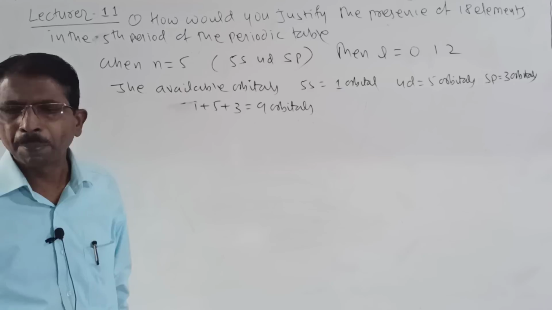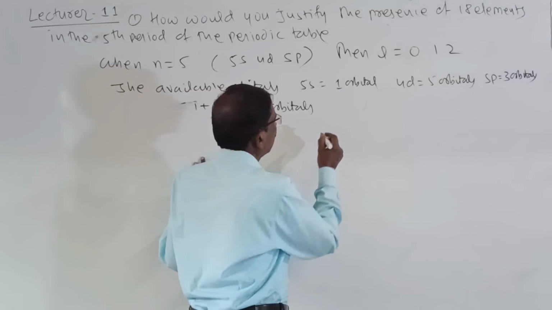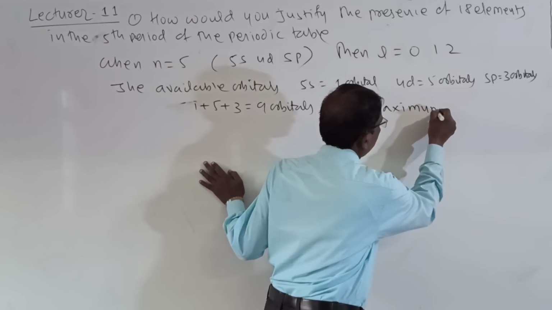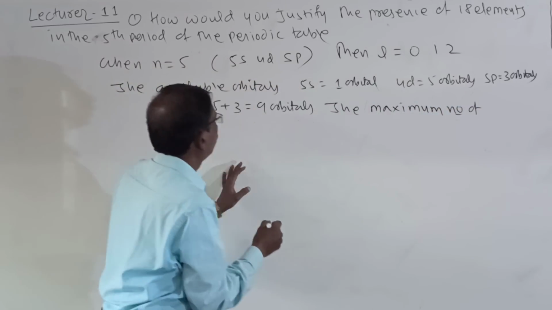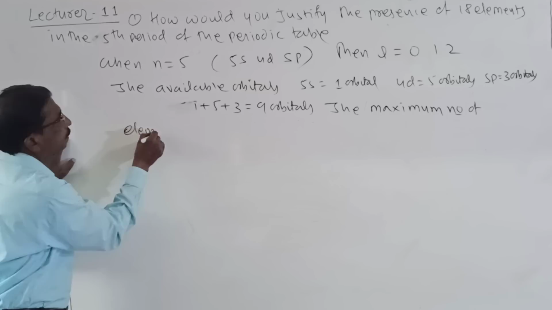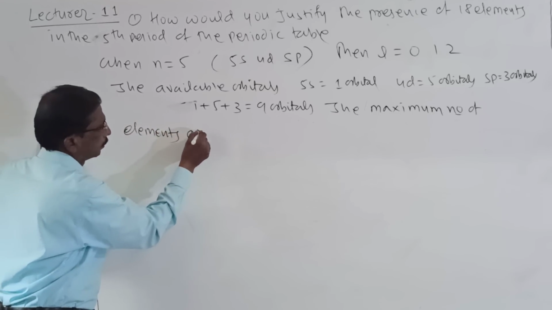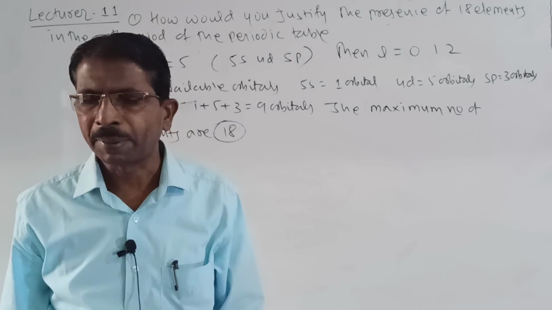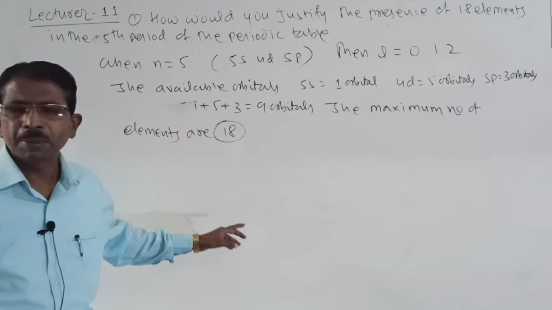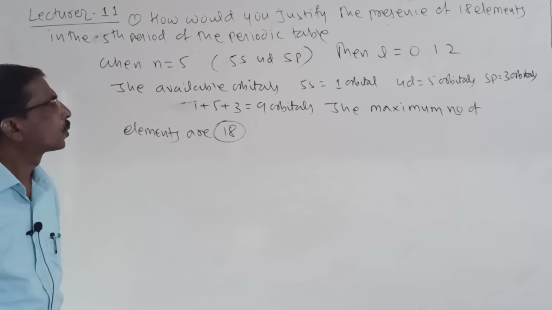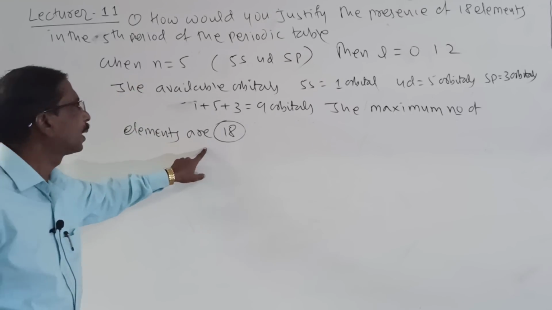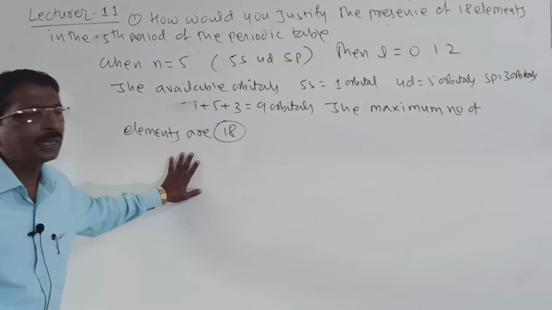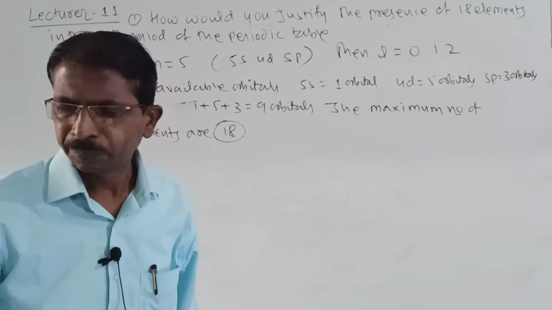So therefore the maximum number of elements is 18, twice the number of orbitals. So here the maximum number of elements are 18. So here we can justify by using this formula. So it is the answer, and here it has 18 electrons.